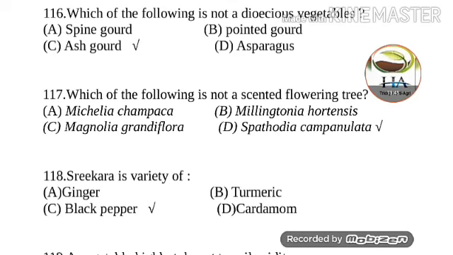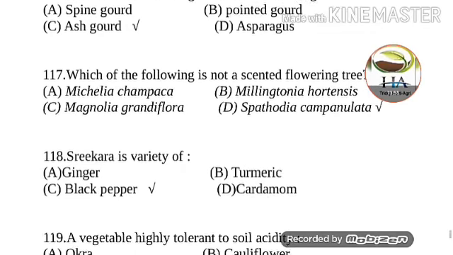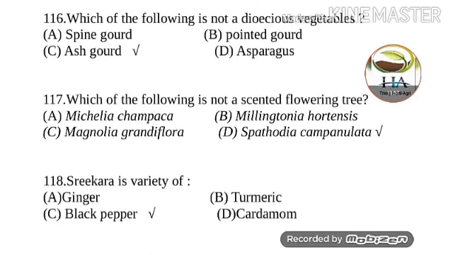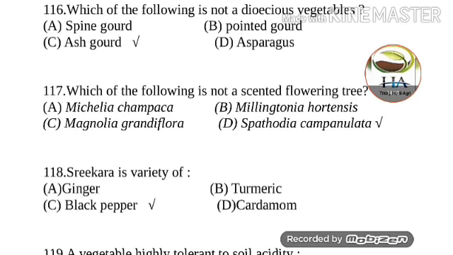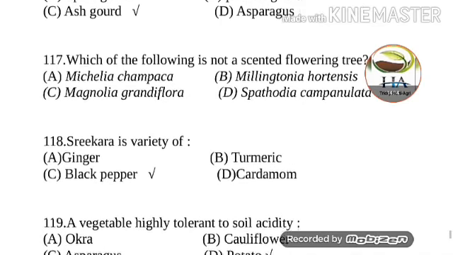Next one is Magnolia grandiflora, commonly known as lily tree or bada champa. This one is also a scented flowering tree. The last one, Spathodea campanulata, is known as the tulip tree. So this one is the answer. This is not a scented flowering tree.